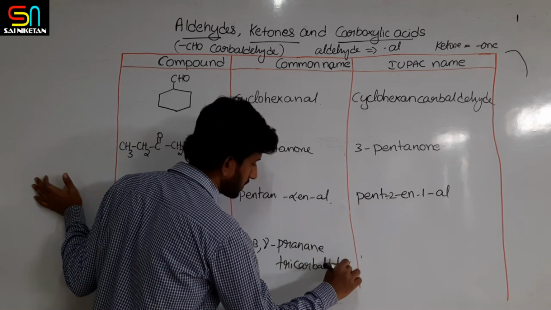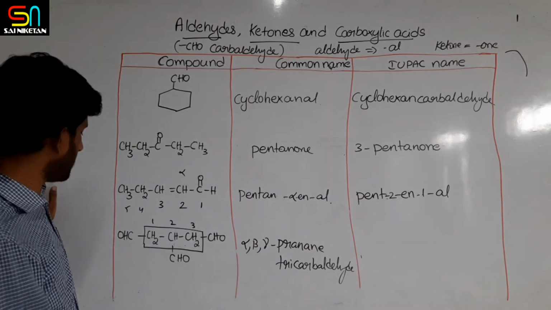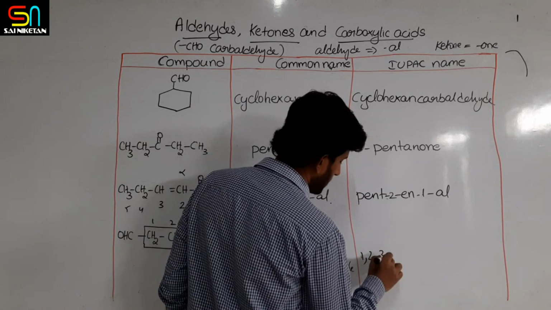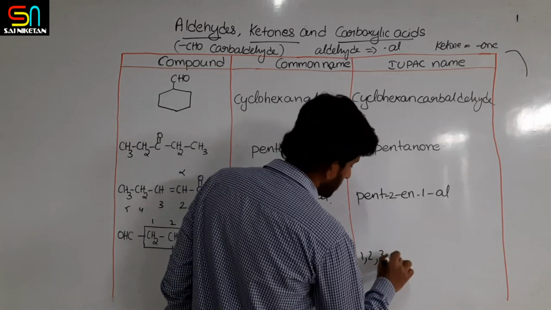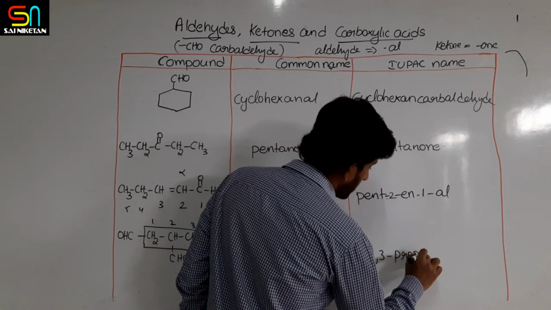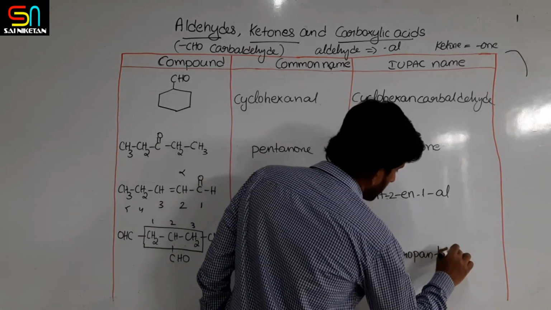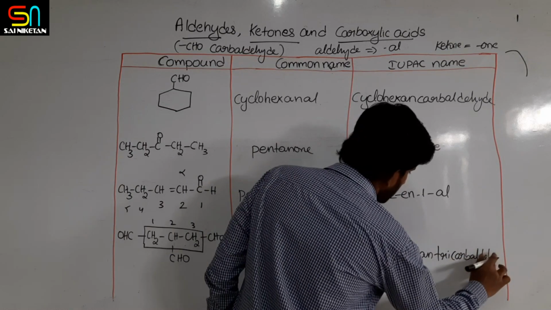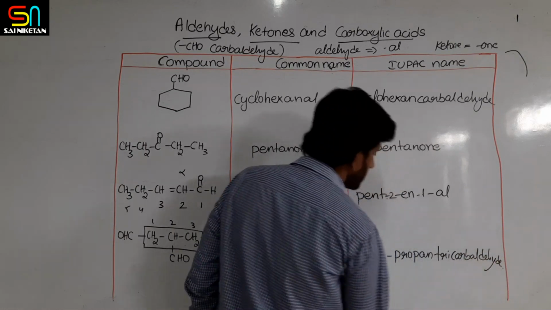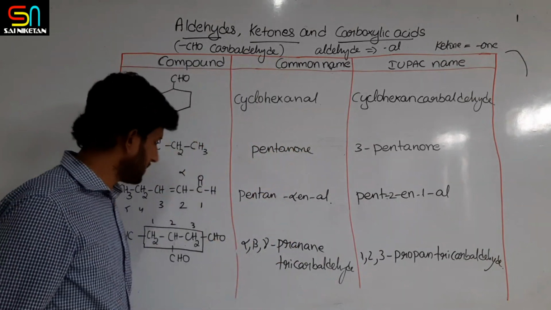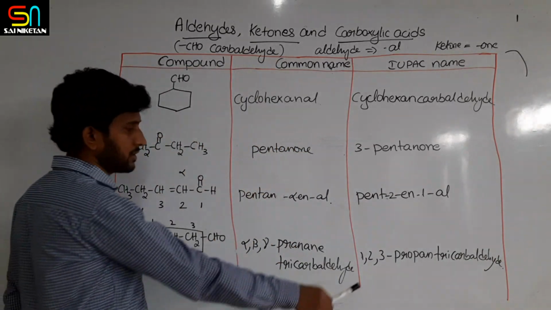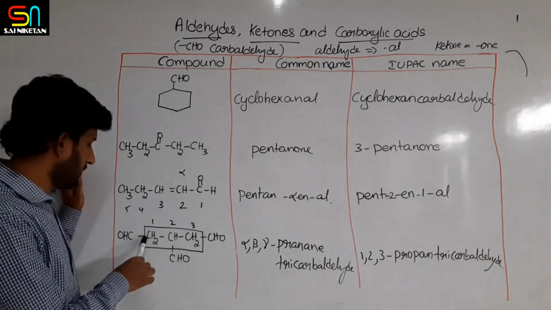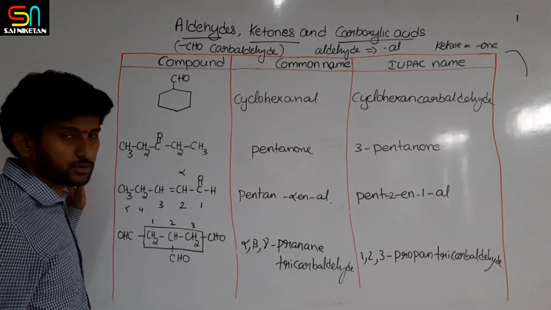Similarly, the IUPAC name: 1, 2, 3 positions are there, so 1,2,3-propane tricarbaldehyde. This is the name of this compound. You can number from this side or that side; anyway, all three fall under 1, 2, 3 positions.